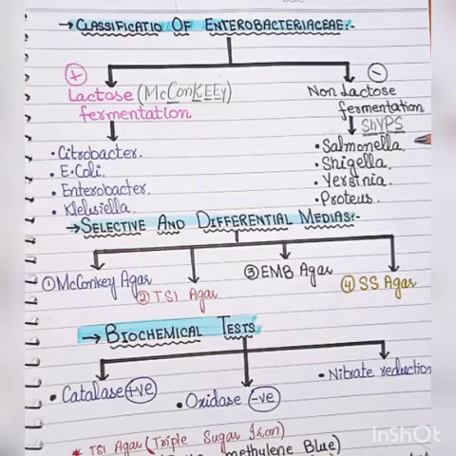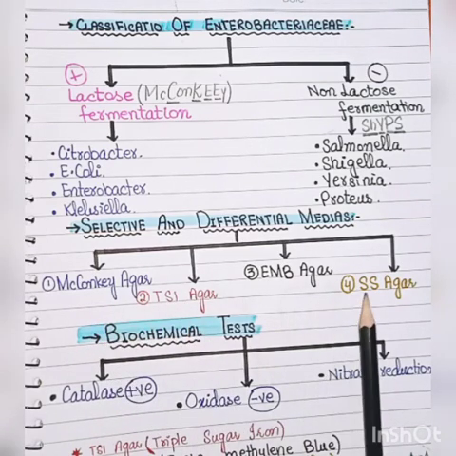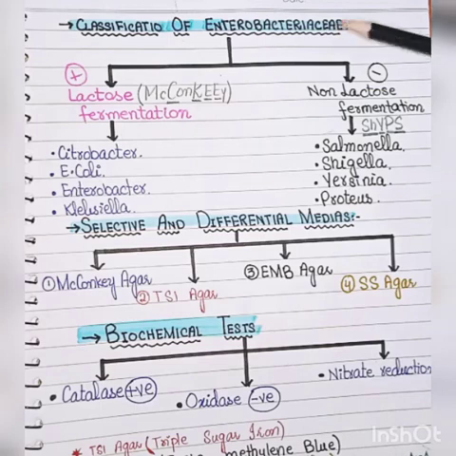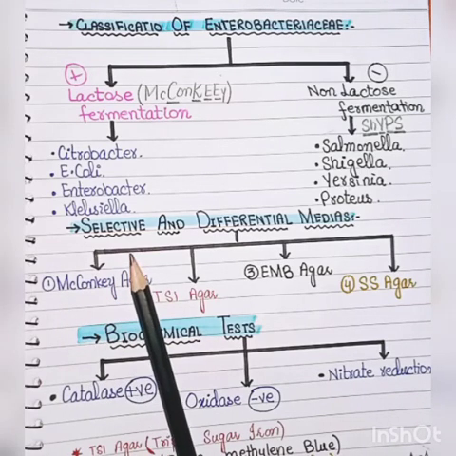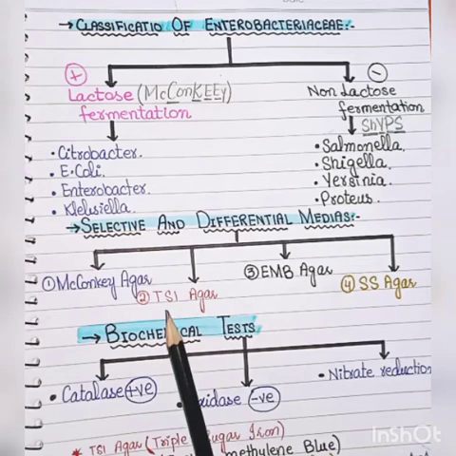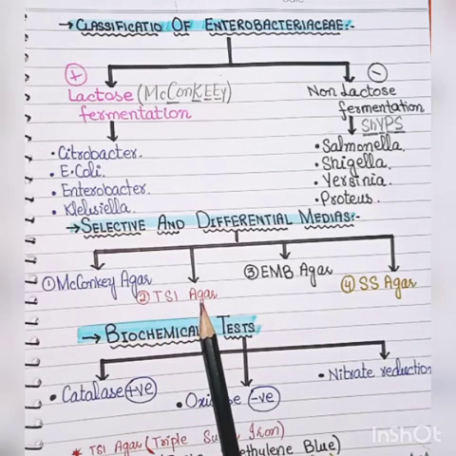Next, what are the selective and differential media for the Enterobacteriaceae? These are the selective and differential media that we use for this large family. First we have MacConkey agar, on the basis of lactose fermentation. Next we have TSI agar, called triple sugar iron agar.